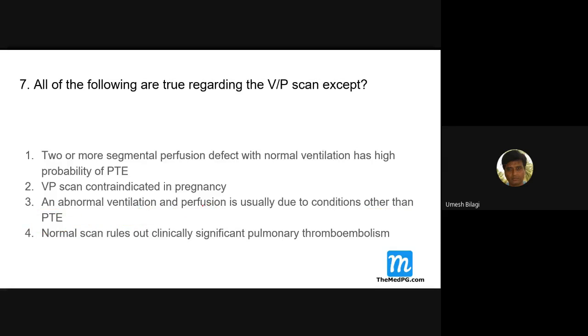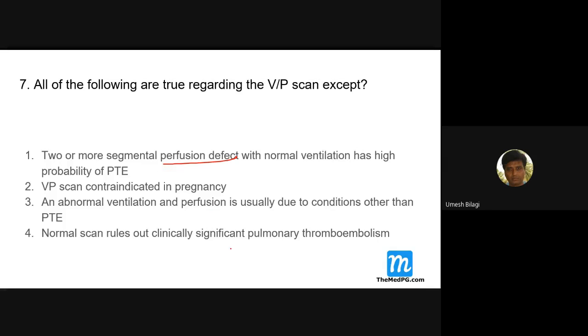PTE is a less common disease compared to these. So if you get abnormal ventilation perfusion scans, don't diagnose PTE for that, because there are other, more common diseases. That's what they're telling you. This is also correct: a normal scan rules out clinically significant pulmonary embolism. If there is a pulmonary thromboembolism, there has to be a perfusion defect. Blood should not flow.